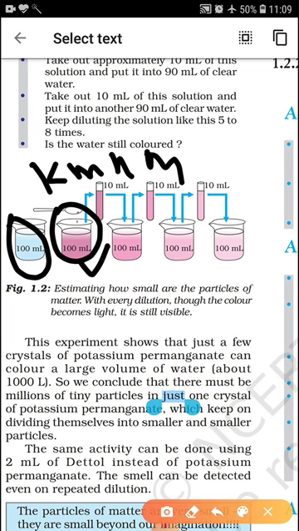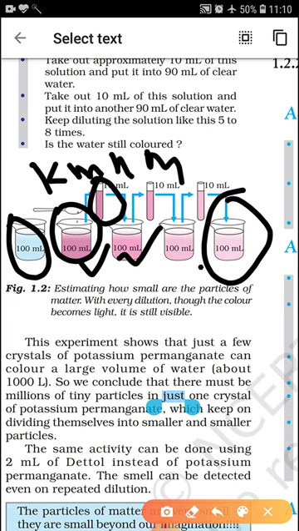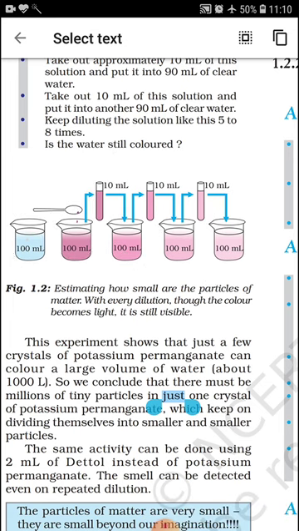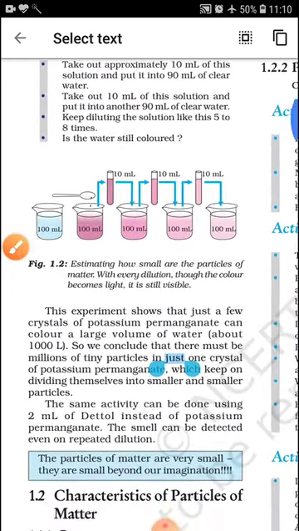Then take out approximately 10 ml of water from this solution and put it into 90 ml of clear water in another beaker. Keep diluting the solution like this 5 to 8 times. Is the water still colored? Then we observe that in the last beaker the water is still colored, which shows that the particles of matter are very small. They are very small in size. Sometimes we can't observe them even with microscopes.